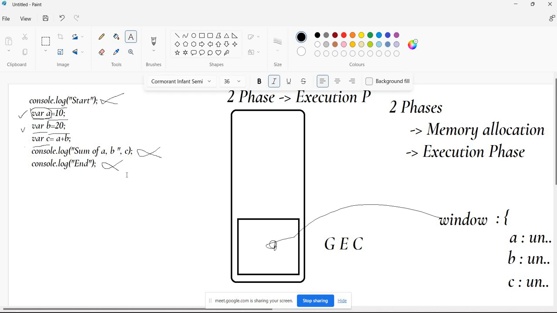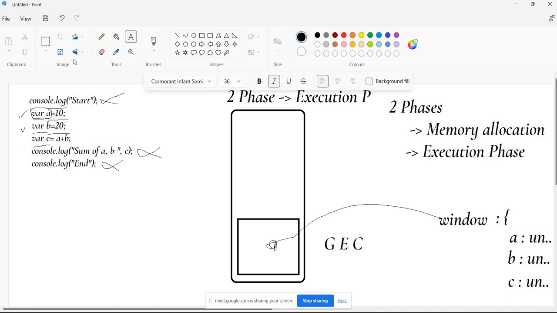So now we are entering into phase 2, and let's see what will happen in phase 2. Again, it will start executing from the first line, line number 1. What is there in line number 1? console.log start.